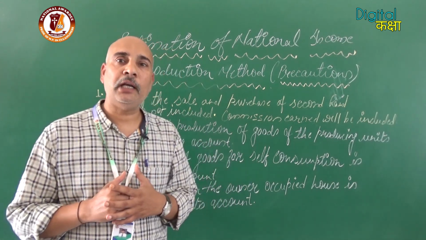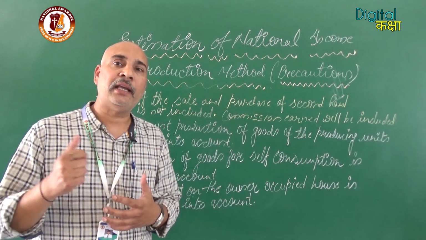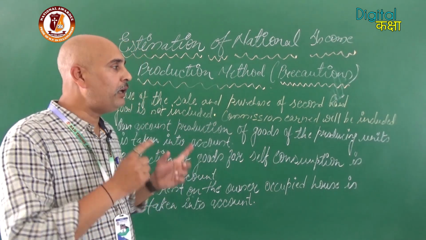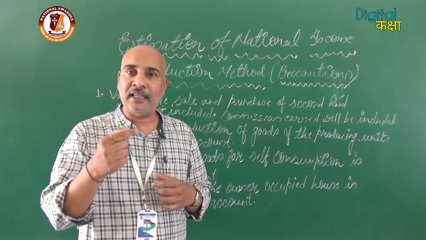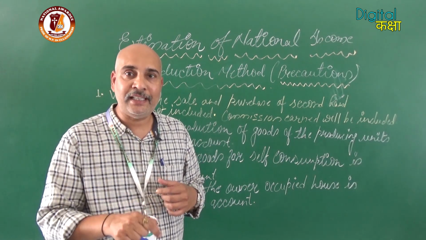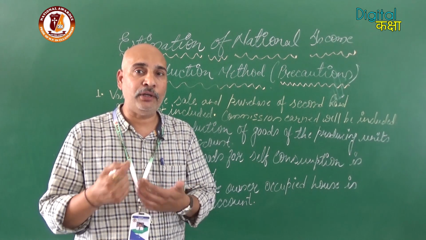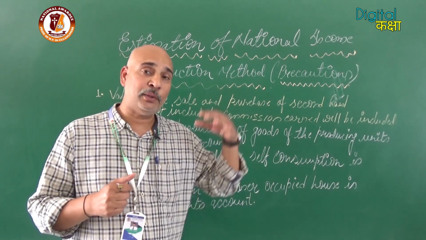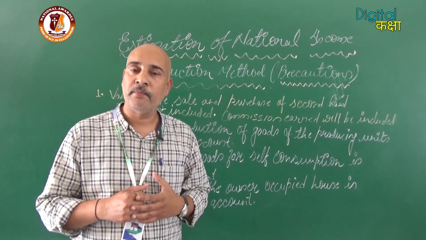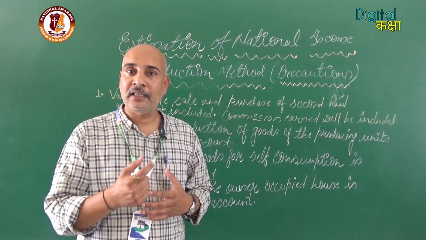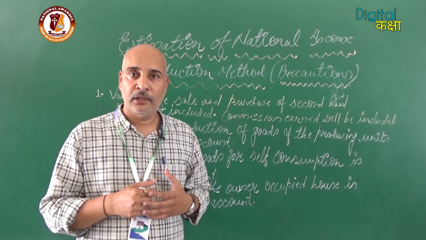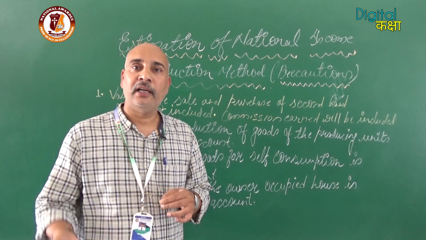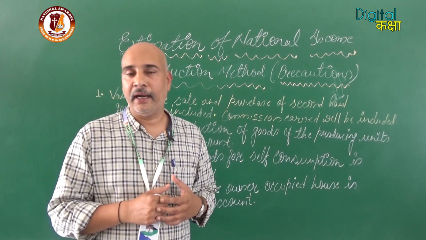That commission which they get through the sale and purchase of second hand articles will be included, because that service is produced this year. Suppose I am going to sell my car. Naturally the car was not manufactured this year, it was manufactured in 2010, but the service rendered by the agent was produced in this accounting year. So that would be added.